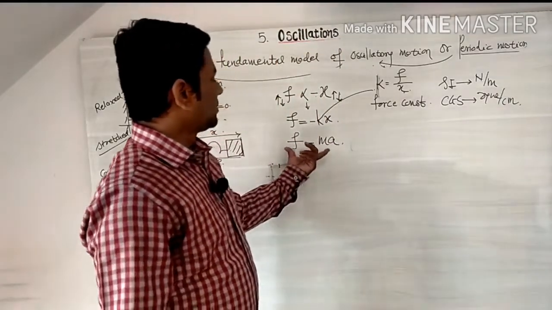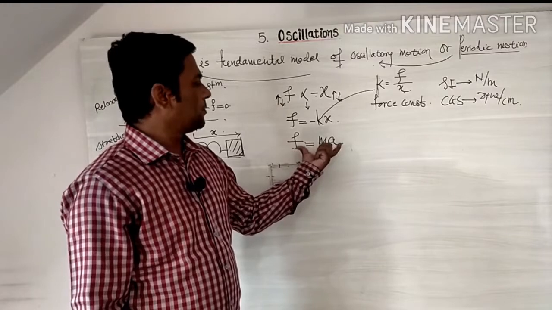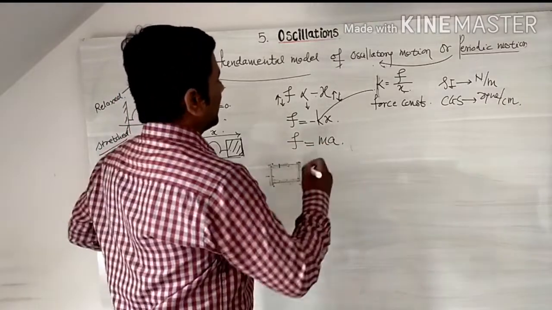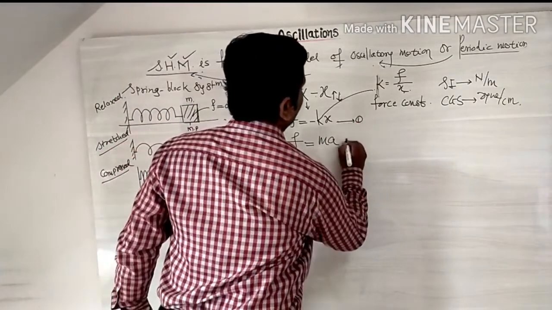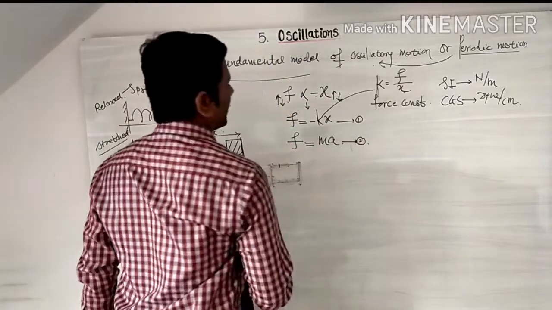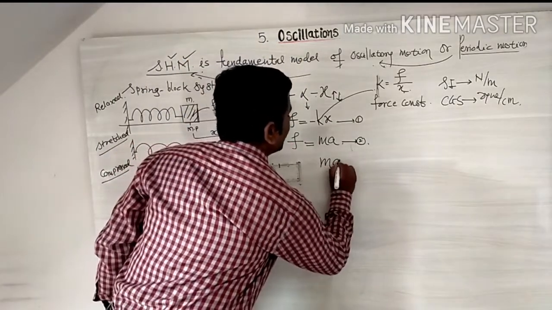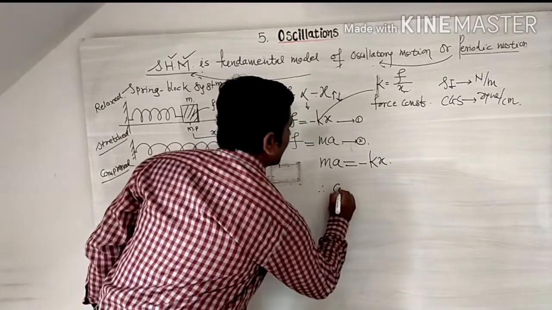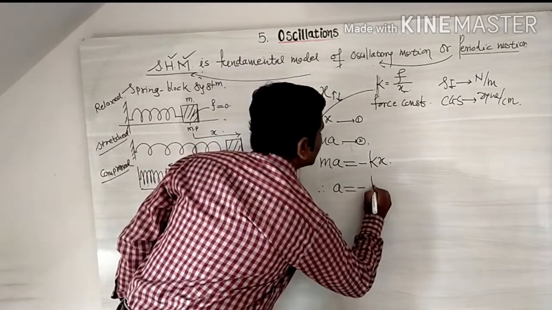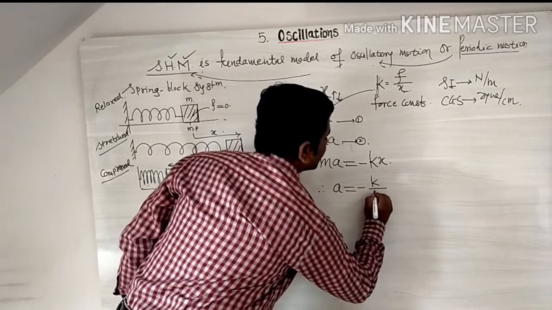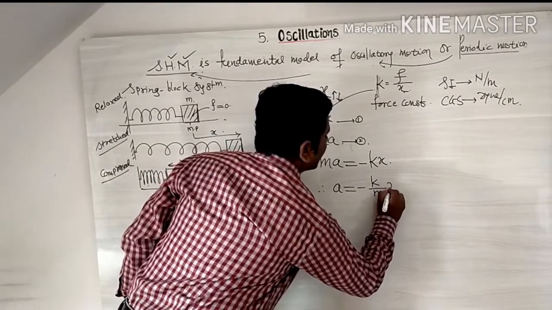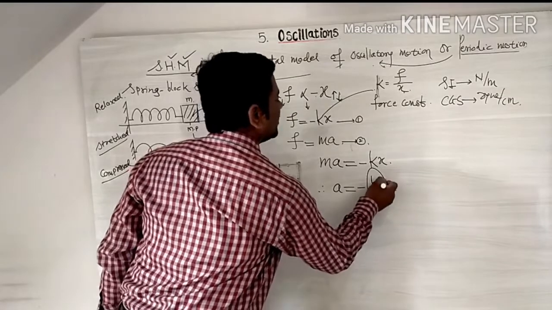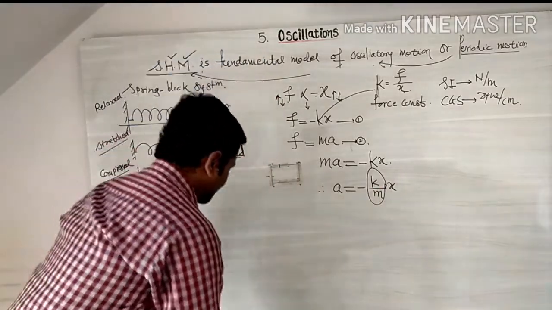That's why we use Newton's second law of motion: force is equal to mass into acceleration. By comparing these two equations, 1 and 2, we get a new equation. Mass into acceleration is equal to minus kx. Therefore acceleration is equal to minus k over m times x. Again we have introduced a new constant, k upon m.